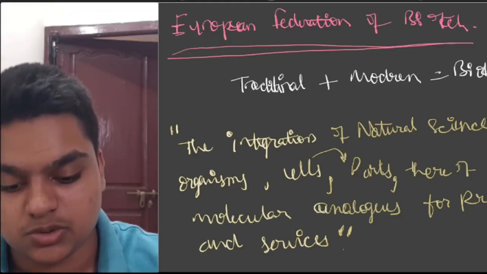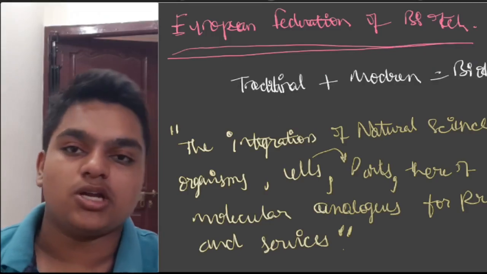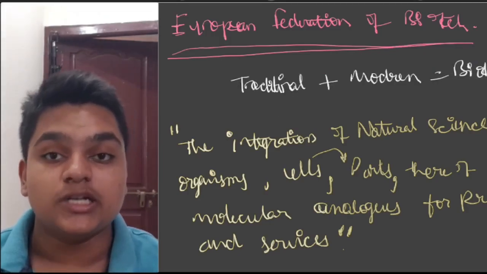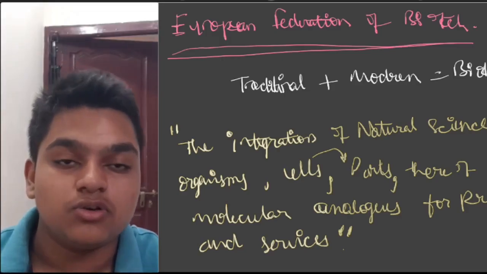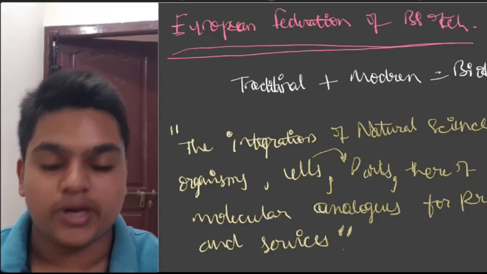So this is true. Traditional biotechnology plus modern biotechnological techniques gives you biotechnology as per EFB. Okay, clear? That is about the introduction to biotechnology.